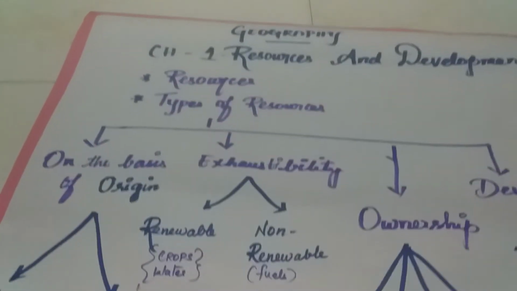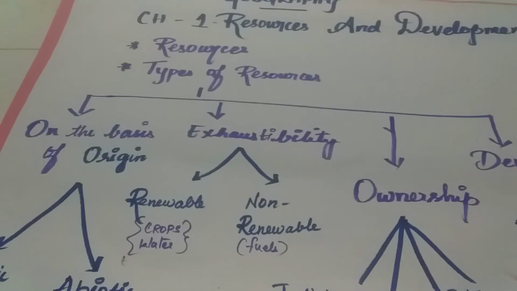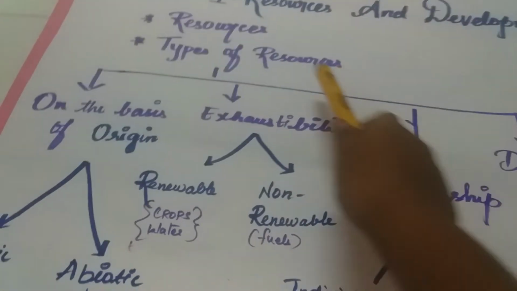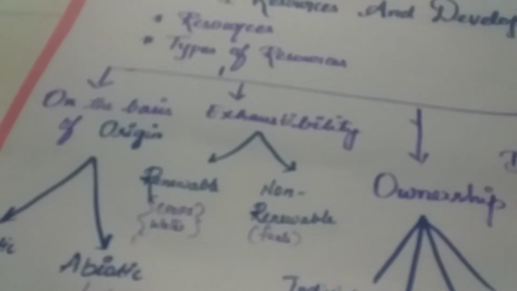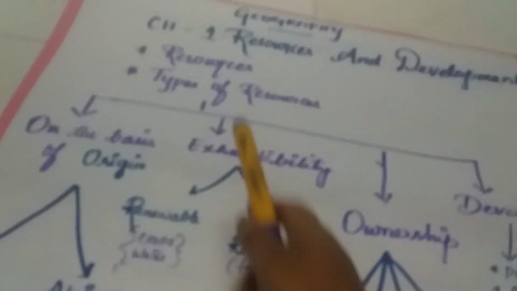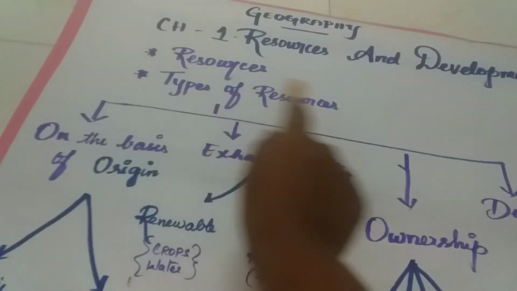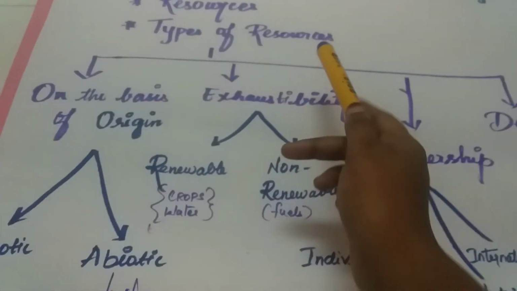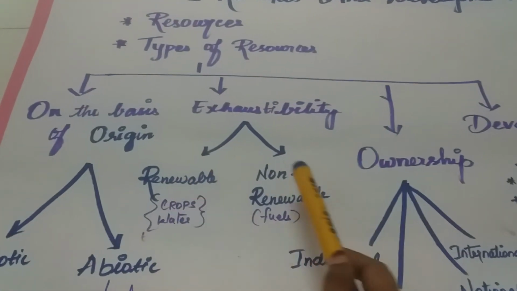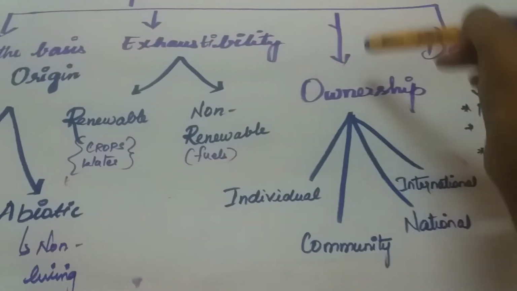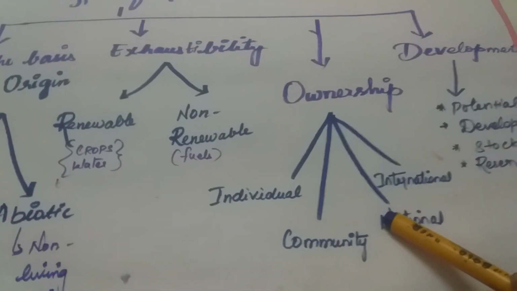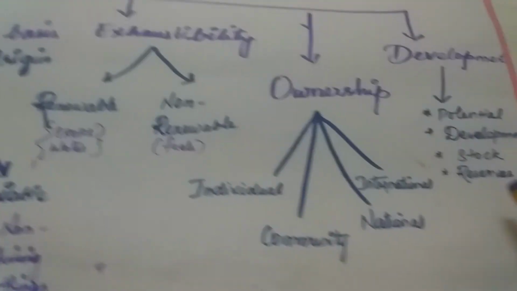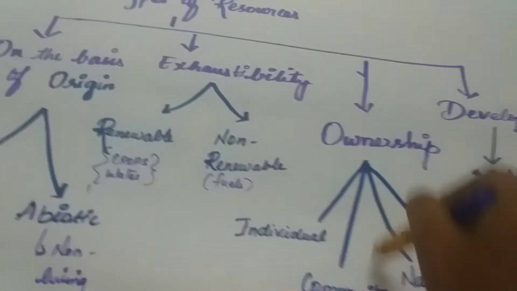What are all the things that we have learned so far? That is resource. What is a resource? Anything which can be used for satisfying human needs is called a resource. We have types of resources: on the basis of origin, biotic and abiotic; on exhaustibility, renewable and non-renewable resources; on the basis of ownership, individual owned, community owned, national owned and international owned. So far we have learned these things.